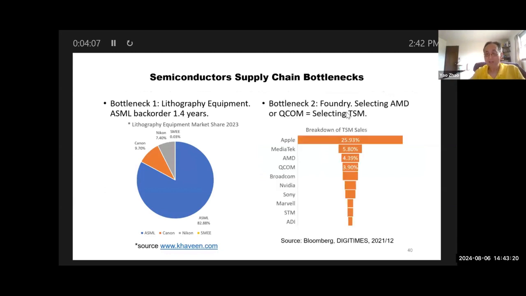And the second bottleneck is the foundry, right? I think in year 2021, yeah. And Apple is the biggest customer of TSM, followed by MediaTek, AMD, Qualcomm, Broadcom, and so on. So if you outsource to AMD and Qualcomm, it's equivalent to outsource to TSM, right?